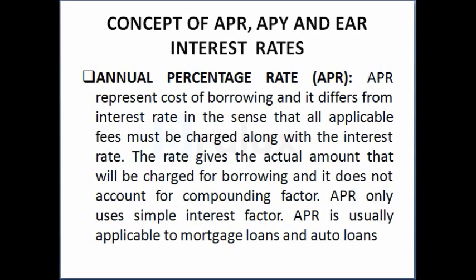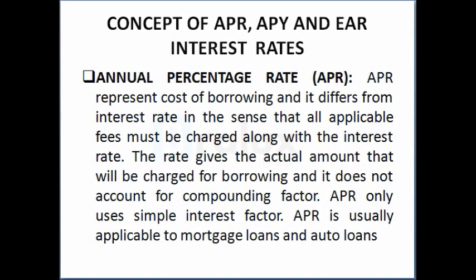So the rate gives the actual amount that will be charged for borrowing, and it does not account for compounding factor. So APR only uses simple interest factor. It does not use compounding factor, while APY makes use of the compounding factor. And APR is usually applicable to mortgage loans and auto loans.